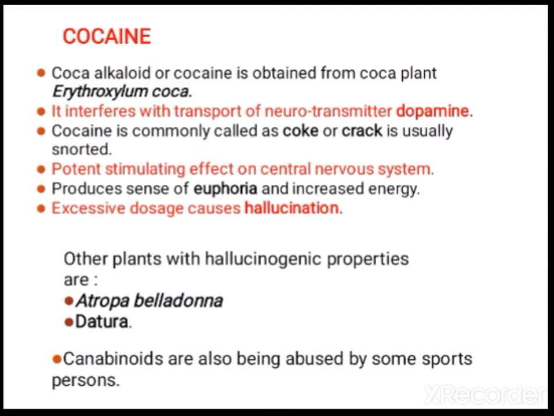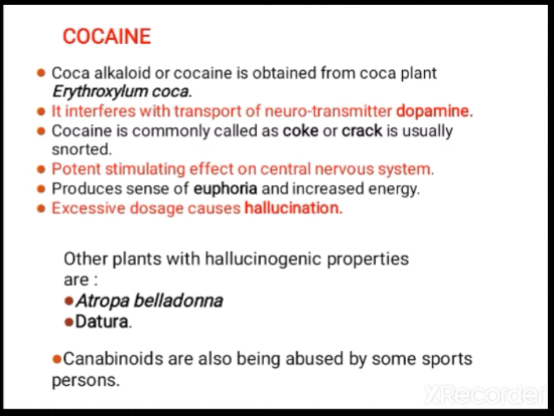Next is cocaine. Coca alkaloid or cocaine is obtained from the coca plant, Erythroxylum coca. It interferes with transport of the neurotransmitter dopamine. Cocaine is commonly called coke or crack and is usually snorted.